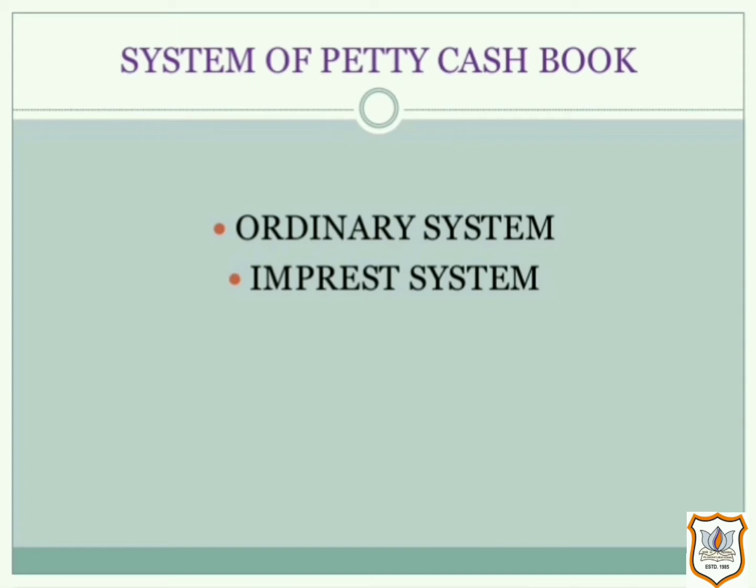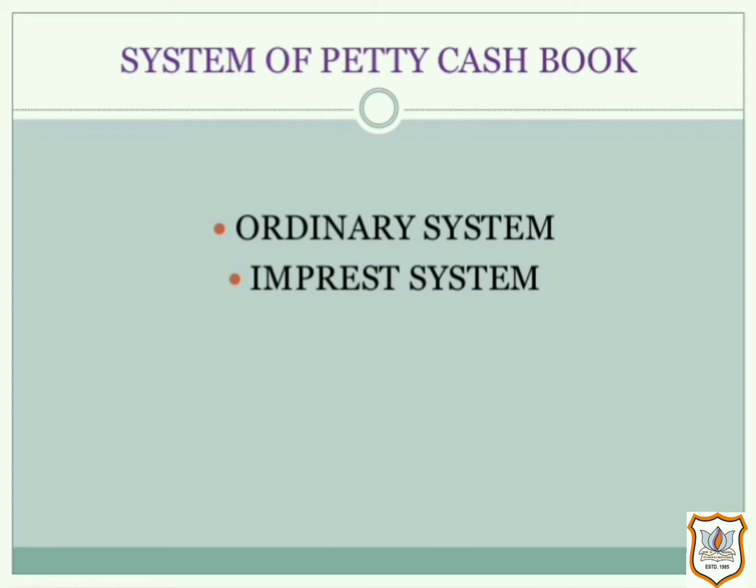Now let us see the impress system of petty cash book. Under the impress system of petty cash book, an estimate is made of the amount required for petty expenses for a period, say for a week or a month. The amount so ascertained is given to the petty cashier at the beginning of a period.